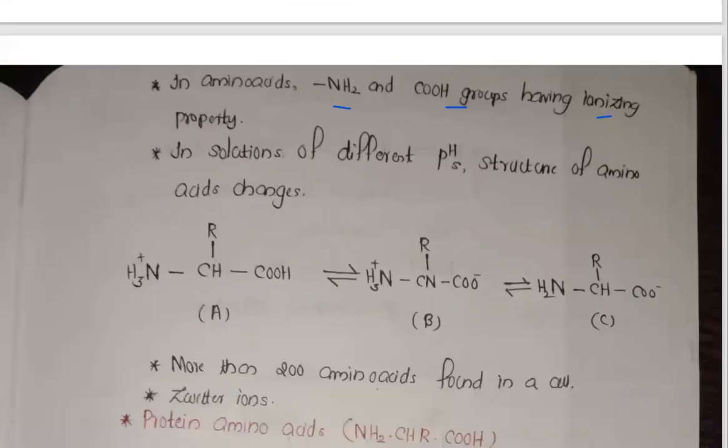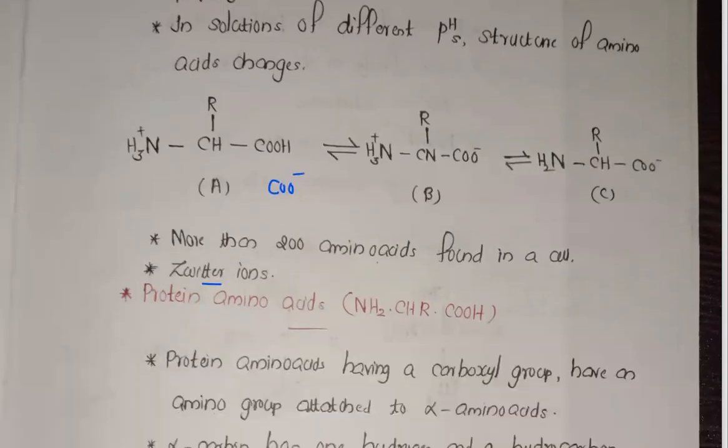Now the next one, in amino acids, NH2 and COOH groups have the ionizing property. And this condition is called zwitterions. Means, see this, here it is, this NH2 can convert to NH3 plus, as well as the COOH group can convert to COO minus. Hence we can call it a zwitterion, means having both the charges inside that one.